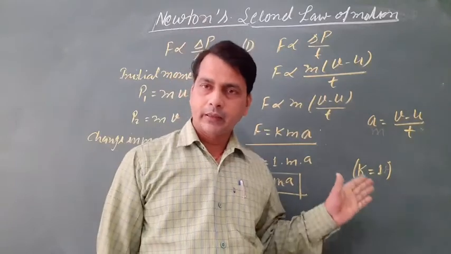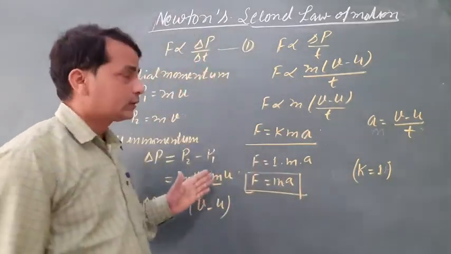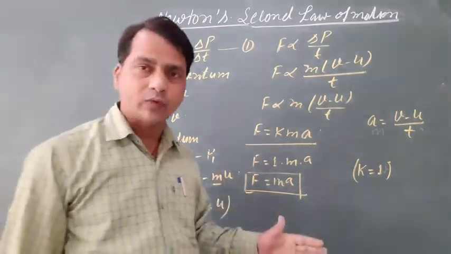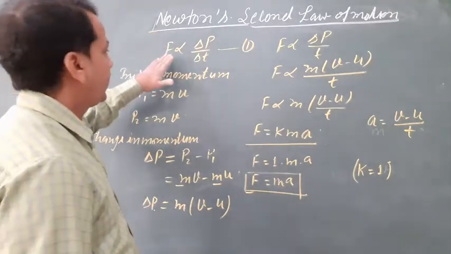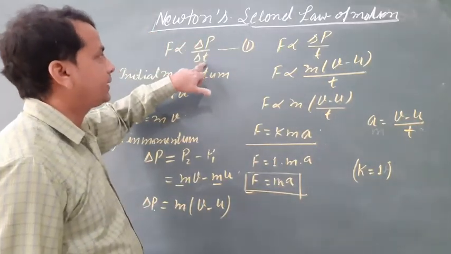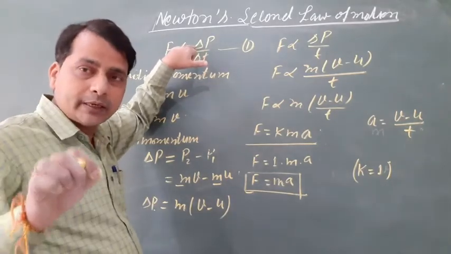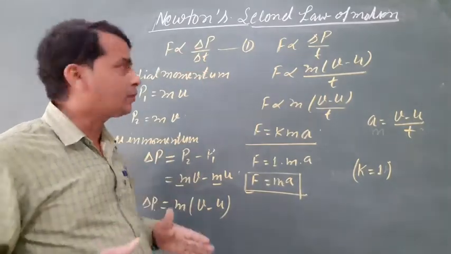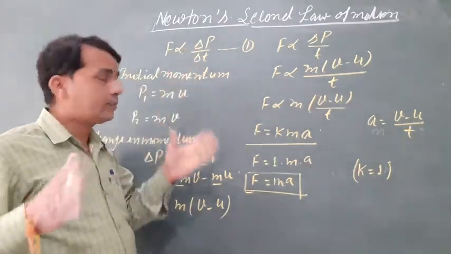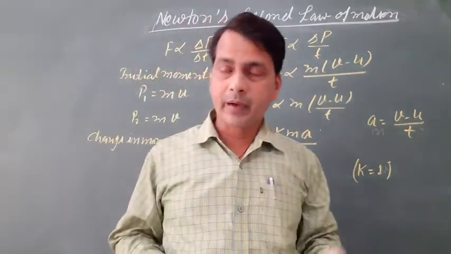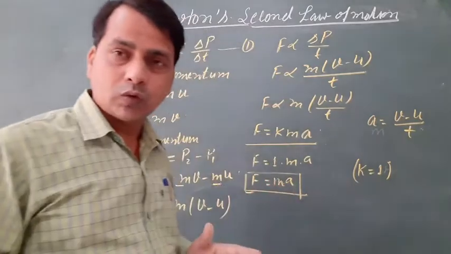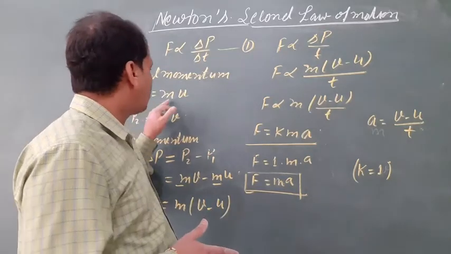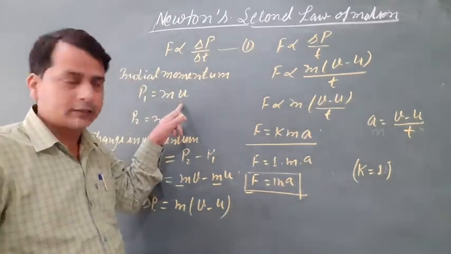According to Newton's second law of motion, the rate of change of momentum of a body is directly proportional to the applied force. So F is directly proportional to delta P by delta T. Delta P means the change in momentum, which is final momentum minus initial momentum. Suppose an object has mass m and initial velocity u. So the initial momentum is P1 equals mass into initial velocity.